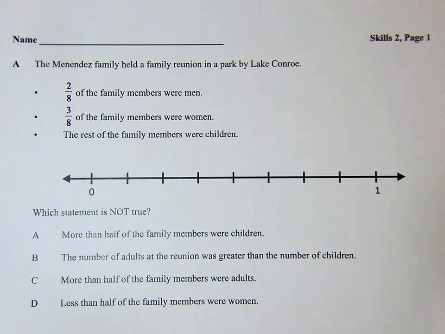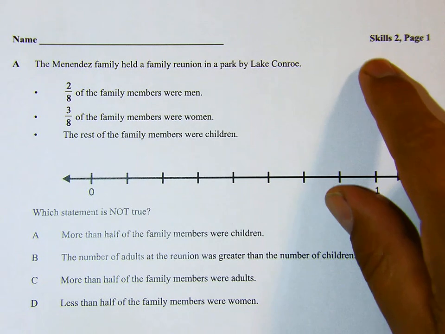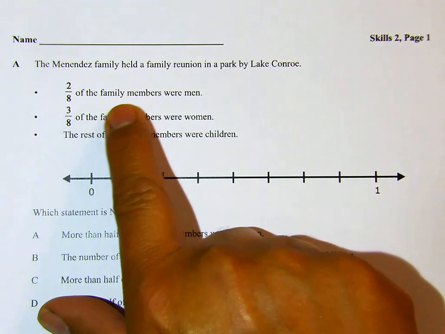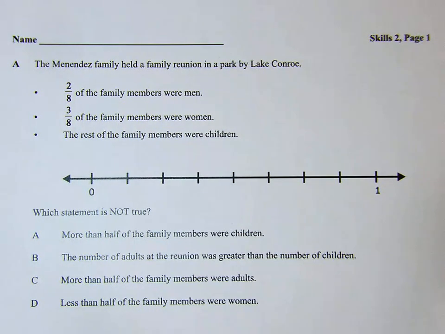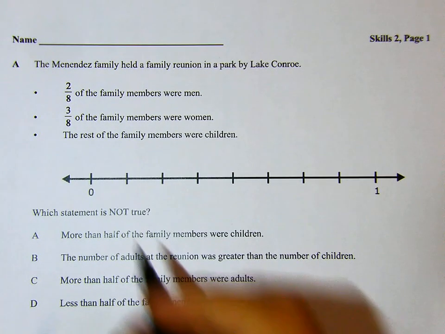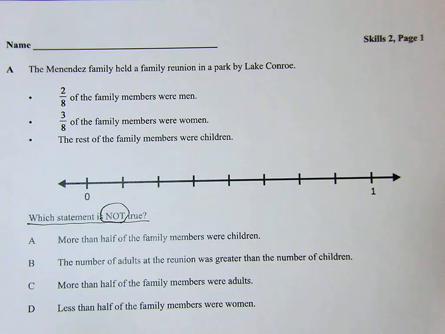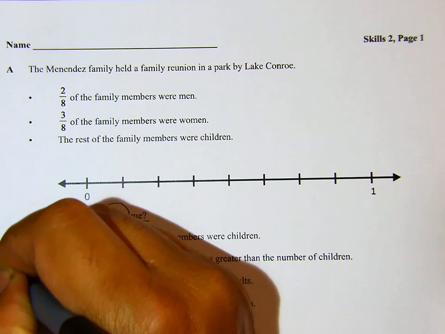Today we'll be working on skills 2. A. The Menendez family held a family reunion in a park by Lake Conroe. 2/8 of the family members were men, 3/8 of the family members were women, the rest of the family members were children. Which statement is not true? So we have to find out which statement is not true. So we're looking for the one that is not true.